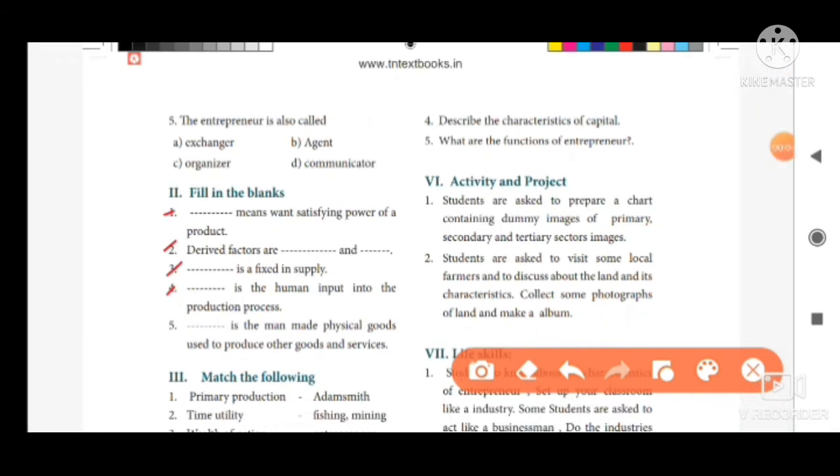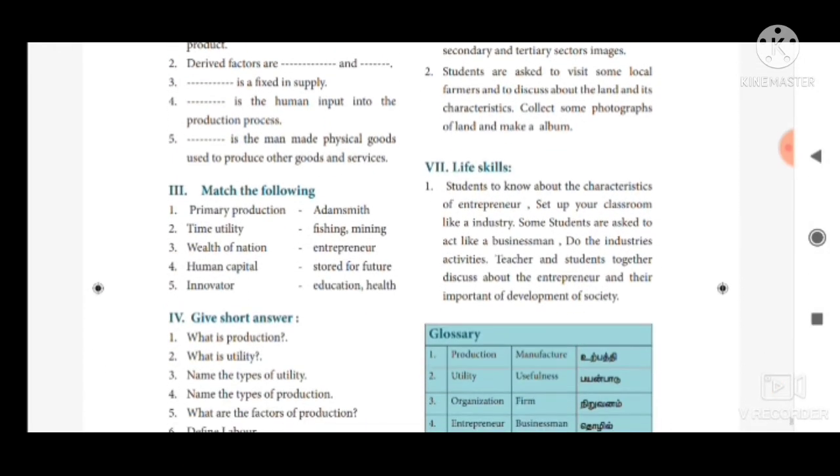The next fifth one, dash is the man-made physical goods used to produce goods and services. The answer is investment, I-N-V-E-S-T-M-E-N-T, investment.